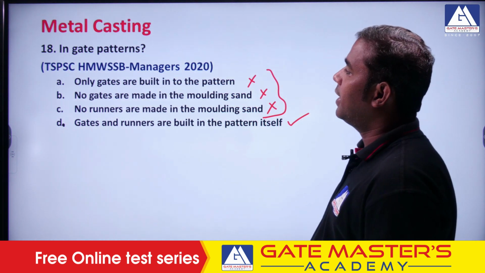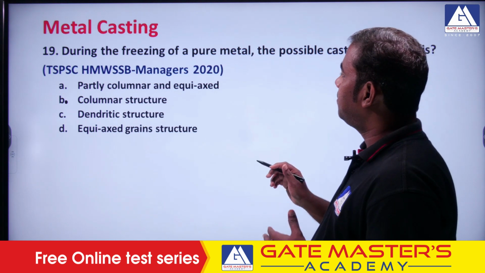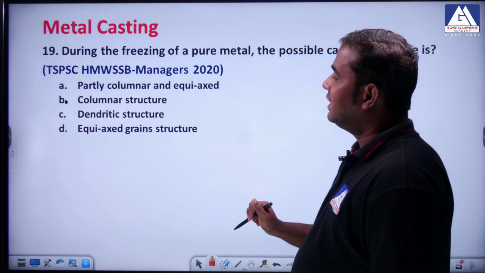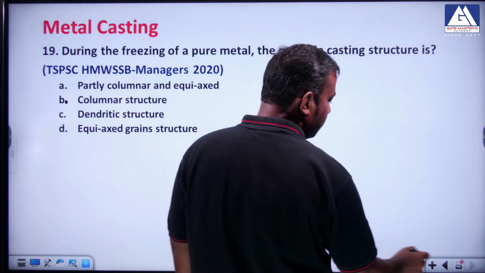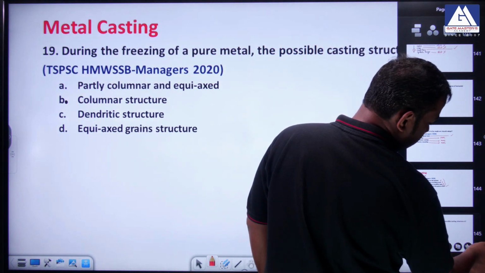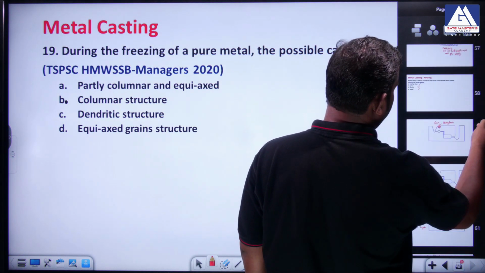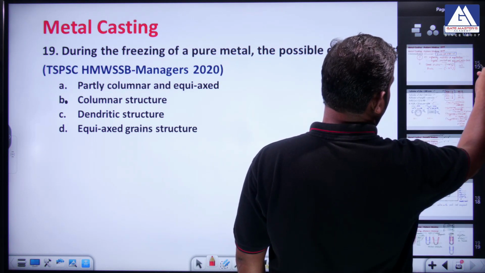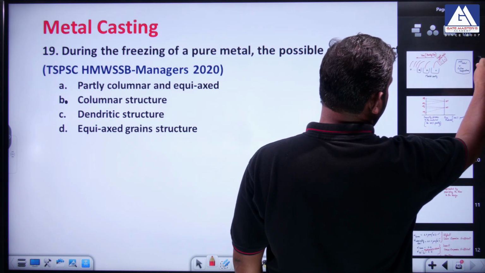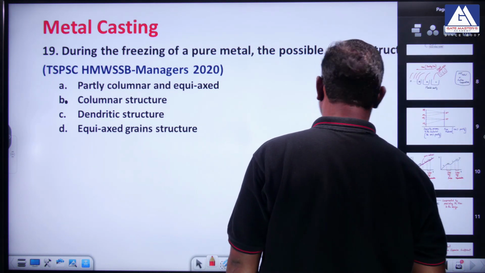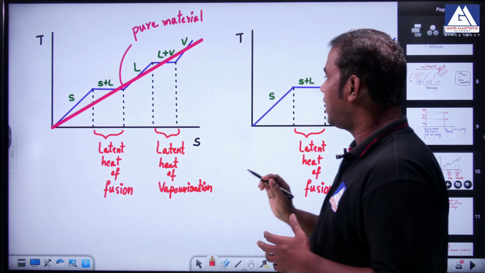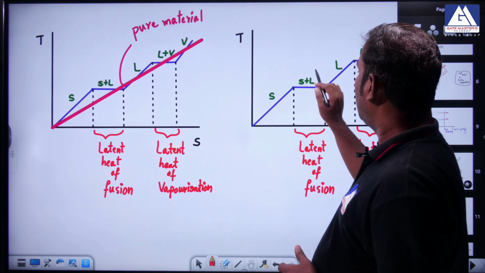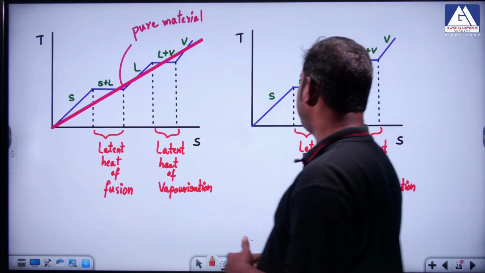And coming here, the next question is, during the freezing of a pure metal, the possibility of a casting structure is dash. We discussed this point in the very first class. If you could recall, when we talked about the concept of freezing, right. When the freezing is going to happen, we are pouring a pure material.